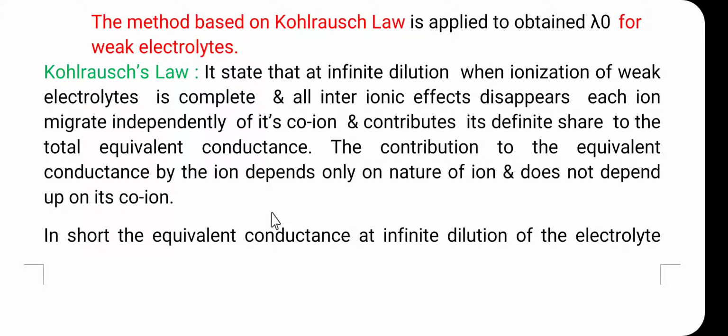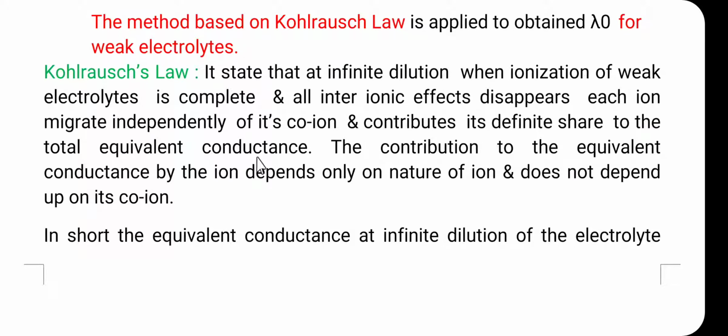Let us consider the statement of the Kohlrausch law. It states that at infinite dilution, when ionization of the weak electrolyte is complete, all interionic effects disappear, and each ion migrates independently. So when we consider the dilute solution of the weak electrolyte, each ion migrates independently of its co-ion and contributes its definite share to the total equivalence conductance.